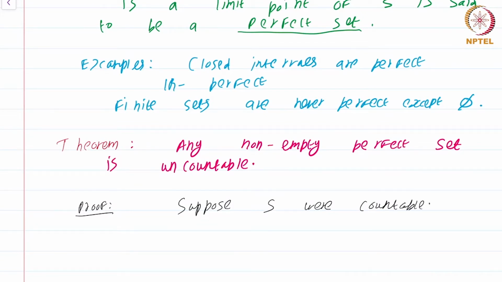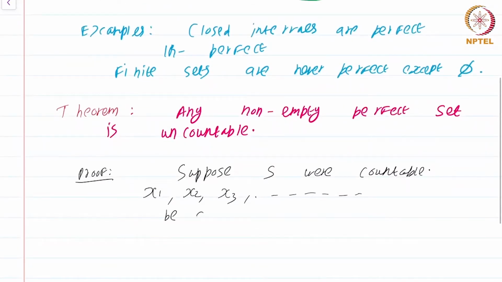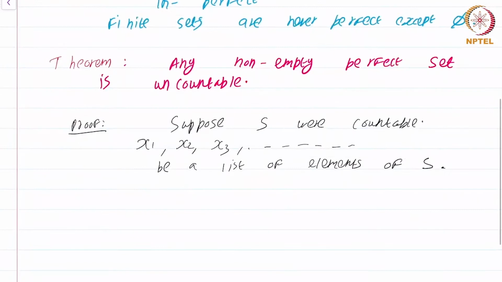Then list out the elements x1, x2, x3, and so on, a list of elements of S. Now note that each one of these elements, x1, x2, x3, are all going to be limit points of the set S. So what we do is the following.